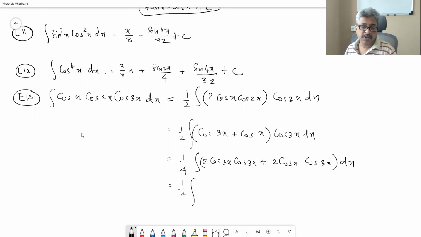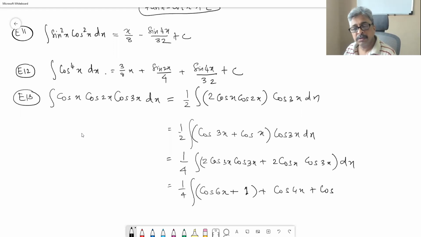Now actually this is cos is cos plus cos, and therefore cos 6x plus cos 0, that will work, plus cos 4x plus cos 2x dx.